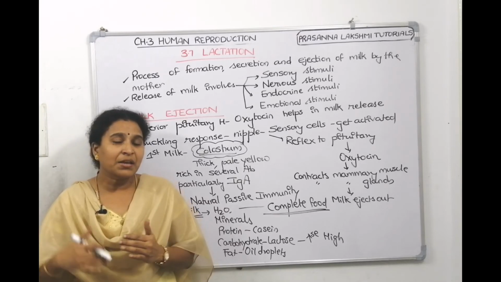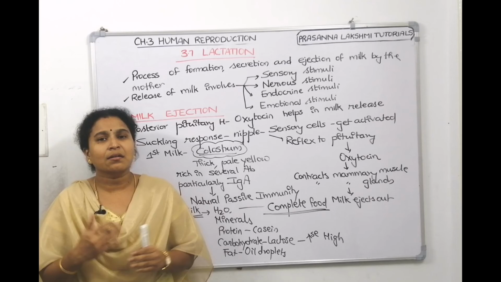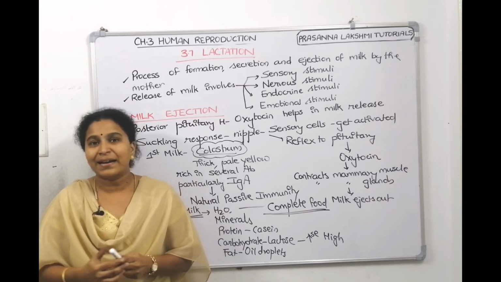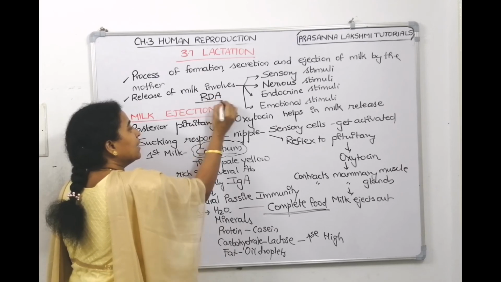If we give outside formulated milk, the baby might not get the recommended dietary allowances.